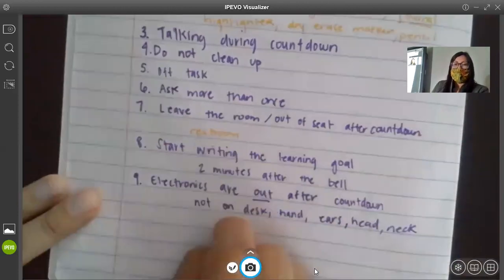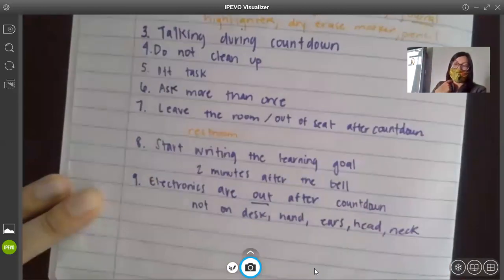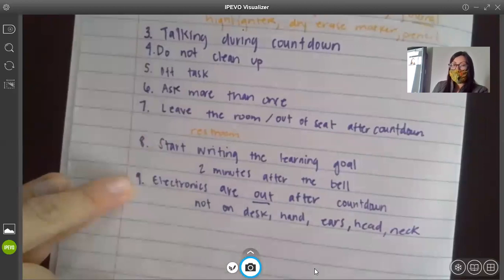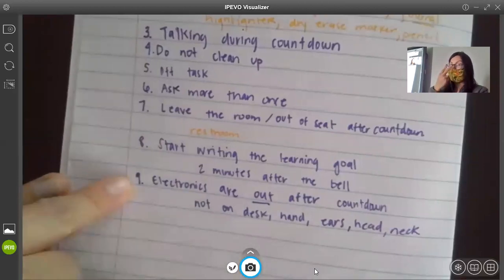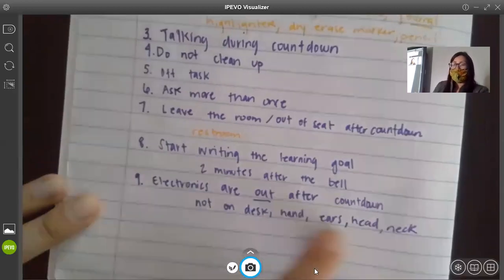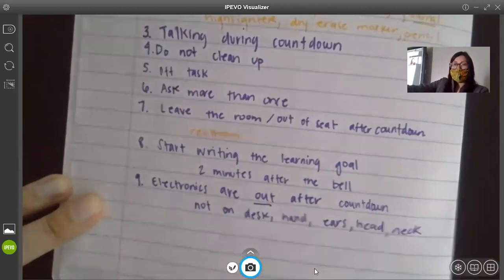Okay. And then if you don't start writing the learning goal, like I'll walk around if you haven't started, then I'll have to deduct points for not having it out. You haven't started, you're not on the right page, that kind of a thing. And if you don't have your journal, lose it, whatever, you have to be writing it somewhere. And then this one I talked to you about, if electronics are still out, that means I can see it, like it's on your desk, it's in your hand, that kind of a thing. Any of these things, like or it's on your head or neck or ear. So please make sure you have this copied.